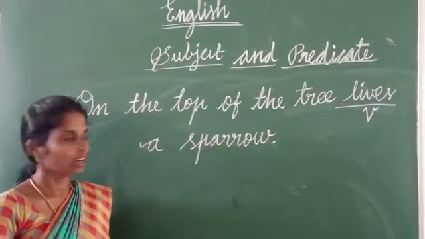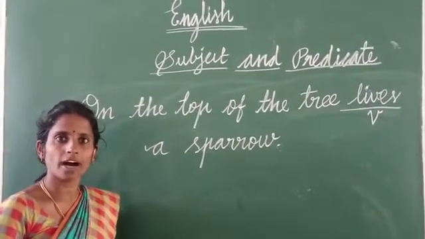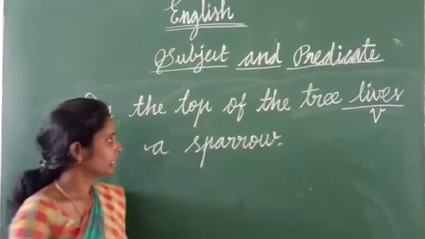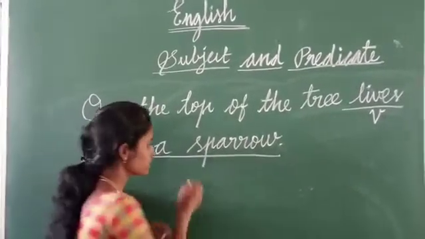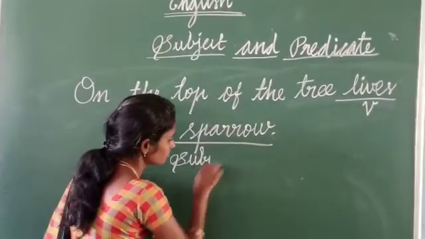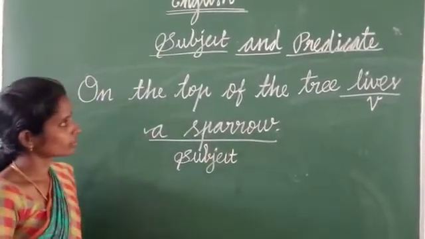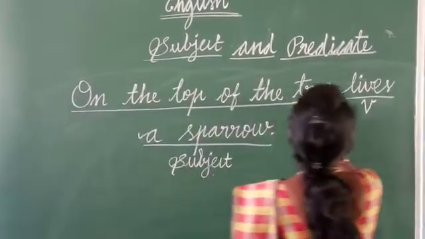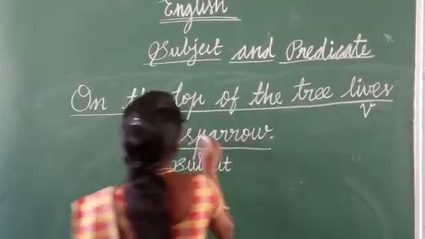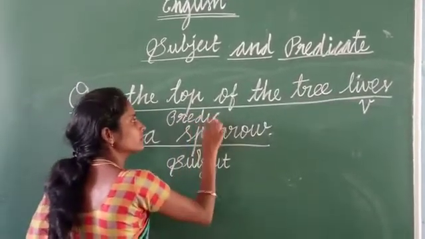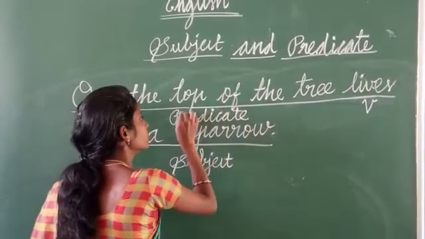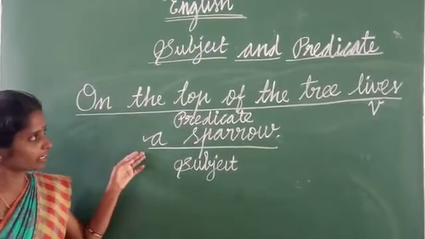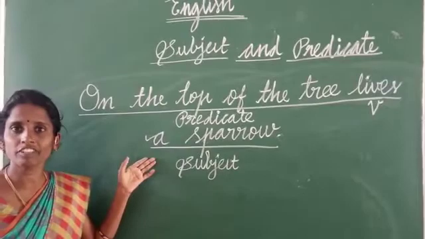Okay. Now we will ask these two questions. Who or what? Who lives on the top of the tree? A sparrow. A sparrow is our subject. The remaining portion, on the top of the tree lives, is our predicate. In this sentence, the subject comes at the end of the sentence.